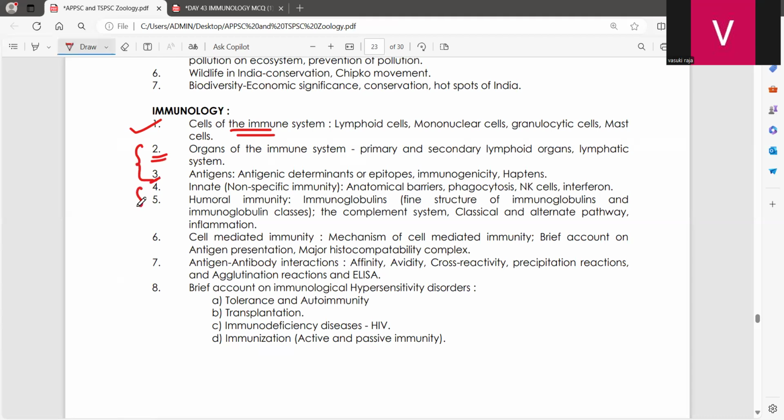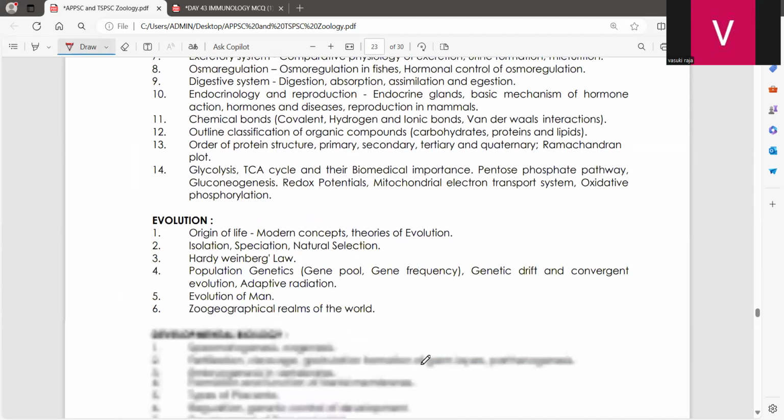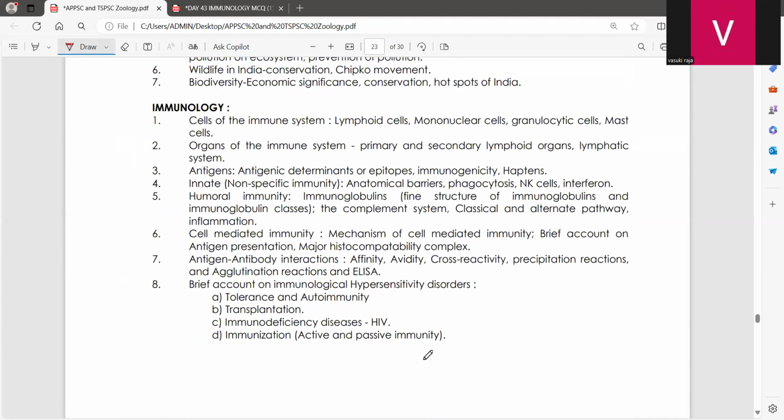And the day after tomorrow, we'll focus on innate immunity and humoral immunity. I think we have completed all the other units. The only leftover topic will be immunology, and we'll finish by this week. Any doubts?